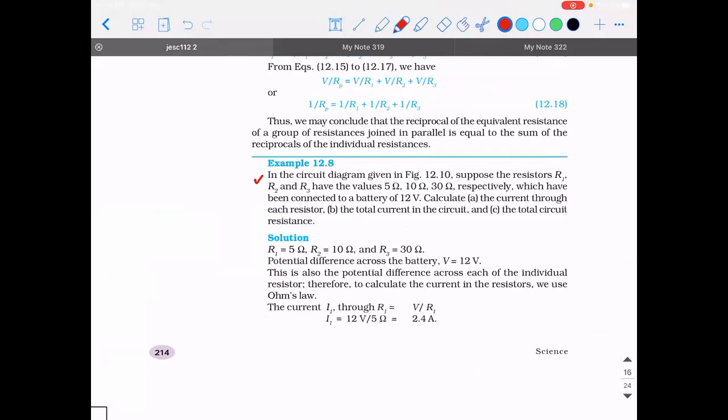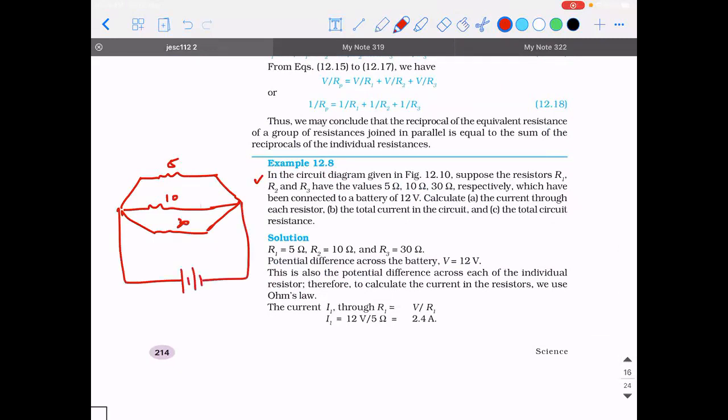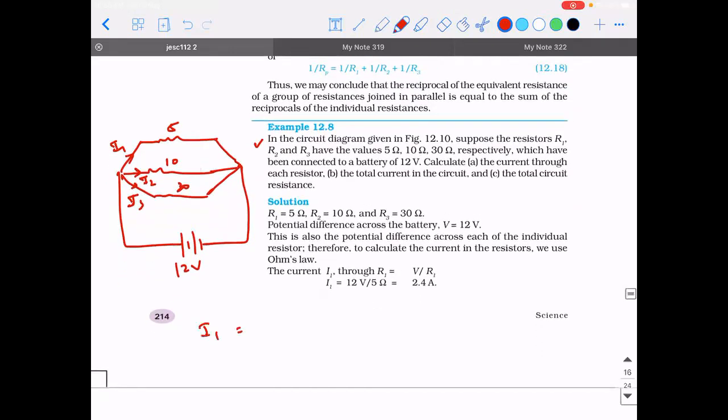It's easy, no? So 5 ohm, 10 ohm, 30 ohm. They're connected across a battery of how much value? 12 volt. So what is going to be the value of I1, I2 and I3? I1 will be equal to V divided by R1.